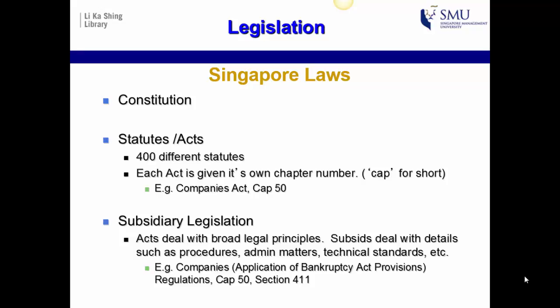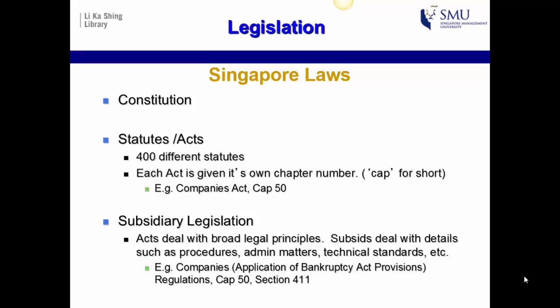First and foremost, we have the Constitution, which is the supreme law of the land. Then we have statutes, or we can refer to them as acts. These are the laws that are passed through Parliament and given presidential assent. Each act is given its own chapter number.